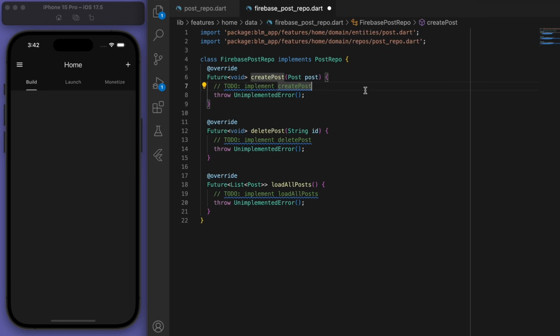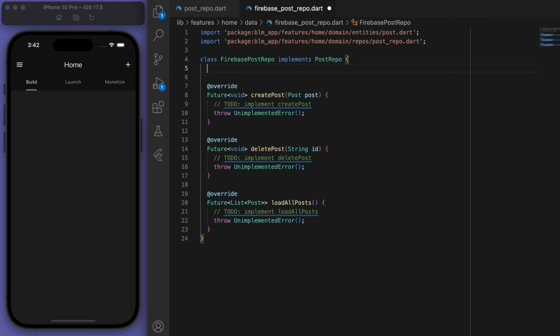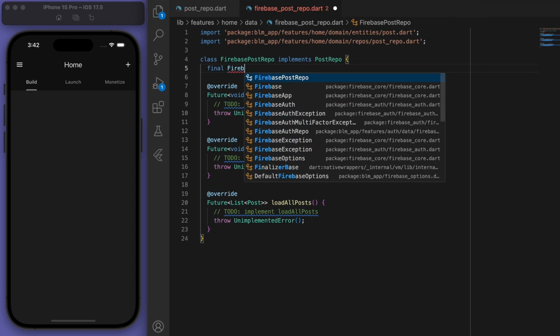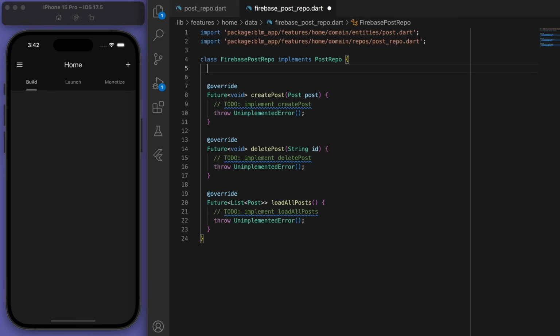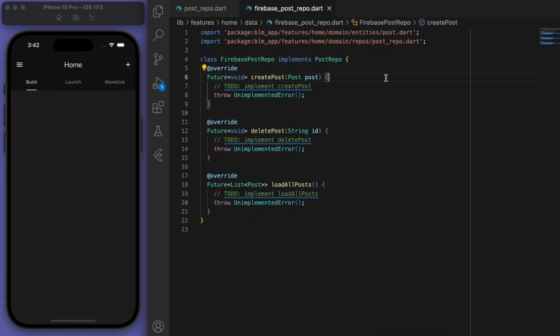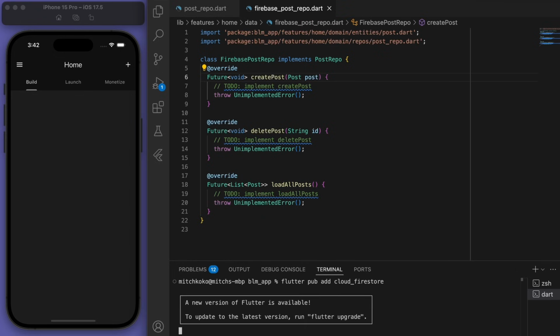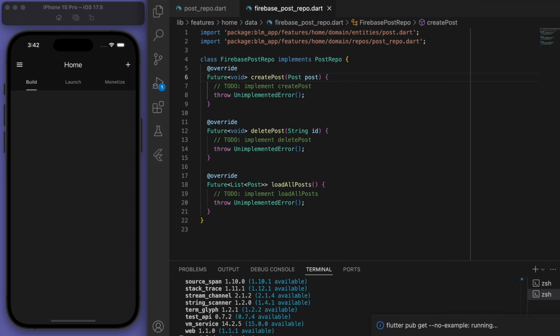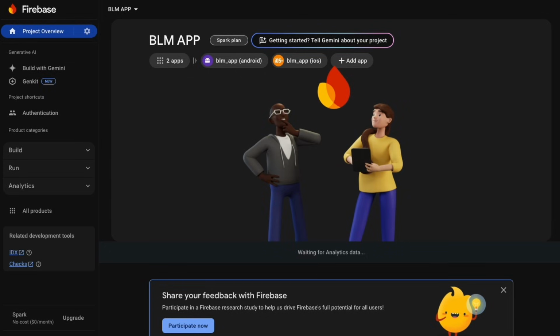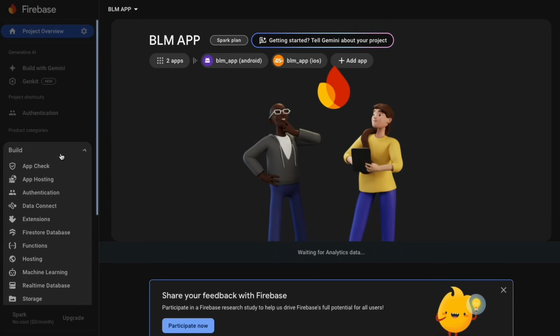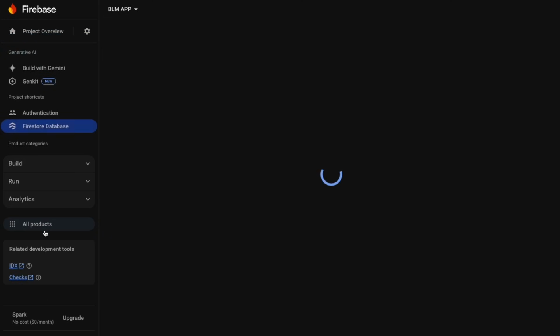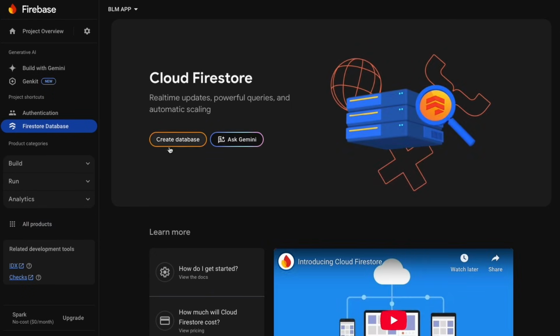Now, firstly, I'm going to get the Firebase Cloud Firestore. So we did the Firebase auth, which is all about authentication. Now we need to do the database stuff so that we can actually save information. So open up your terminal and add in this new package, flutter pub add cloud_firestore. Come back to your Firebase console, and in the build here, let's go to the Firestore database, and we're going to create our database here.